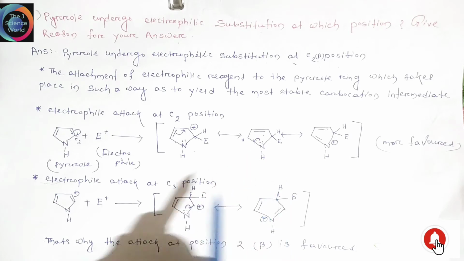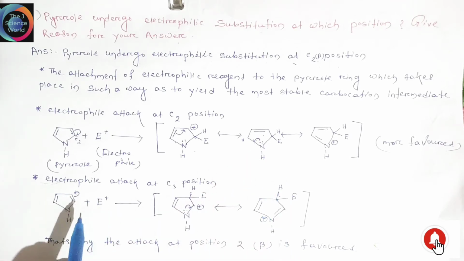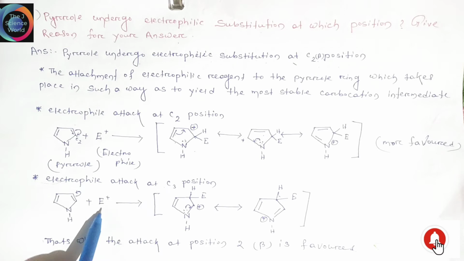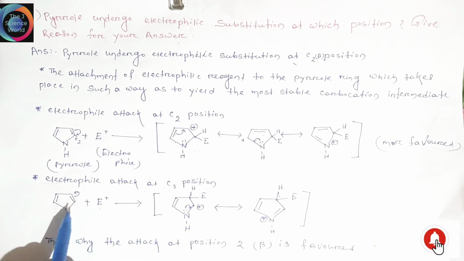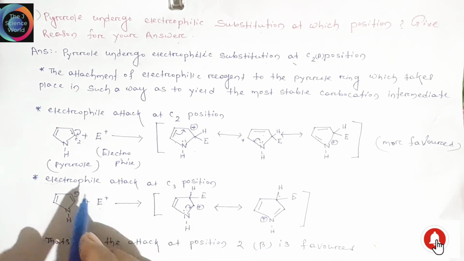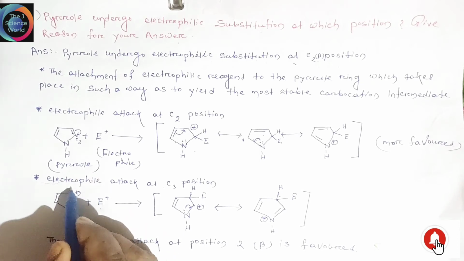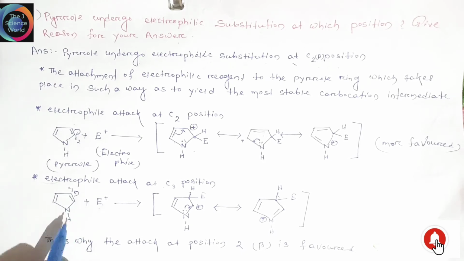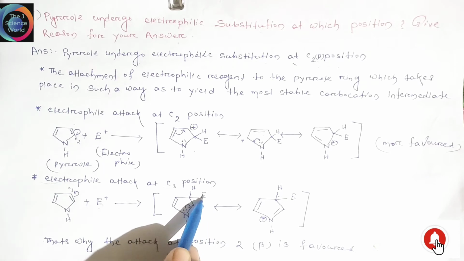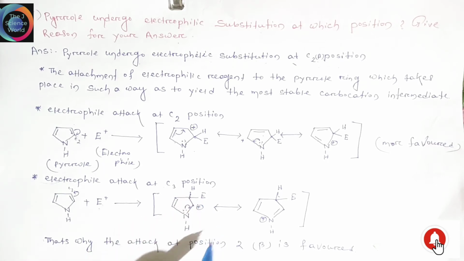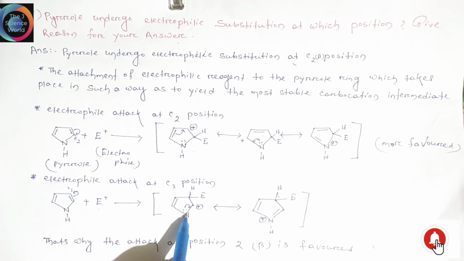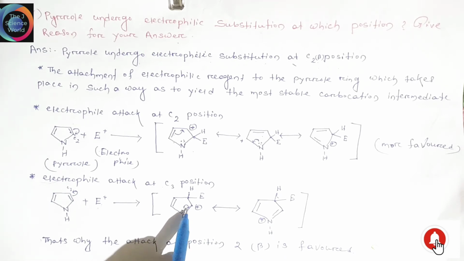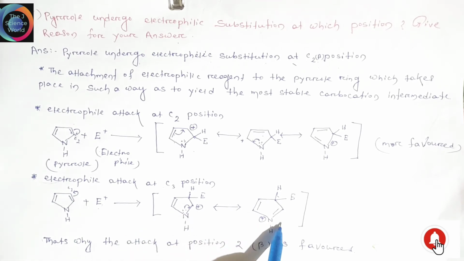Let's try to understand when the electrophile attacks position 3. Friends, this is our C3 position. When the electrophile attacks the C3 position, this double bond shifts to this position and the electrophile joins here. Then this is our first carbocation, then these electrons come to this position and this is our second carbocation.